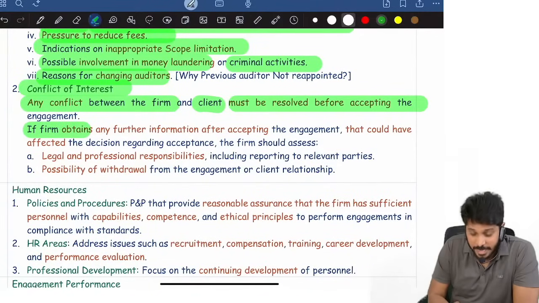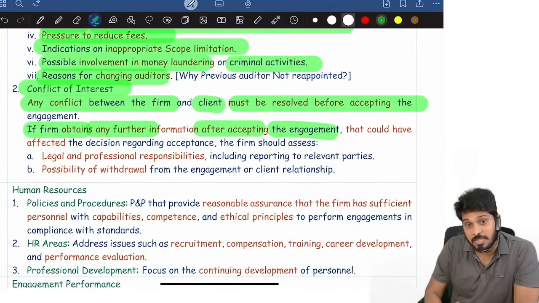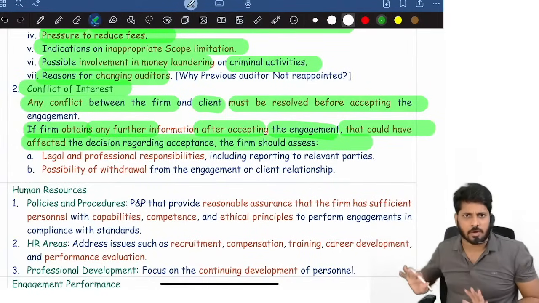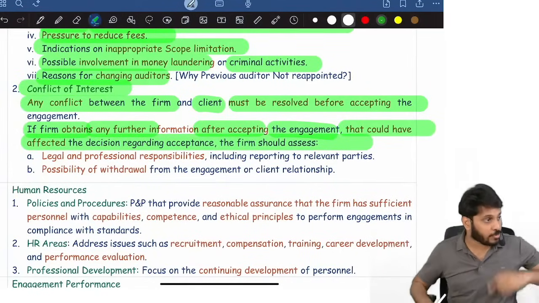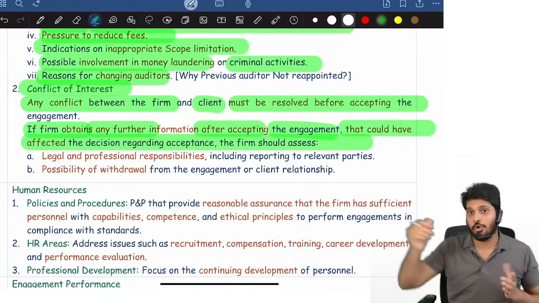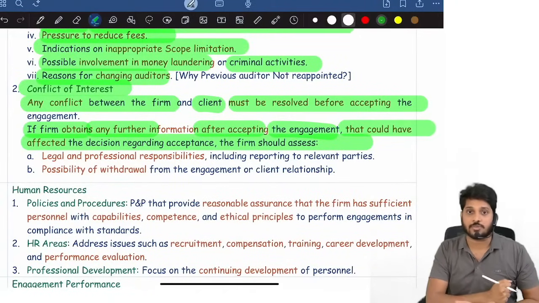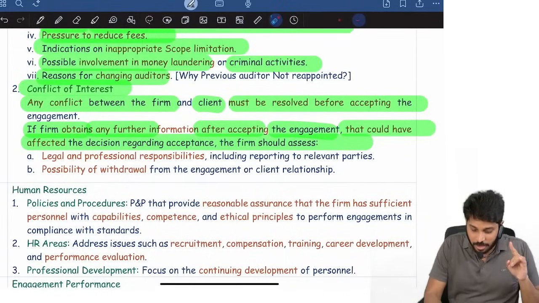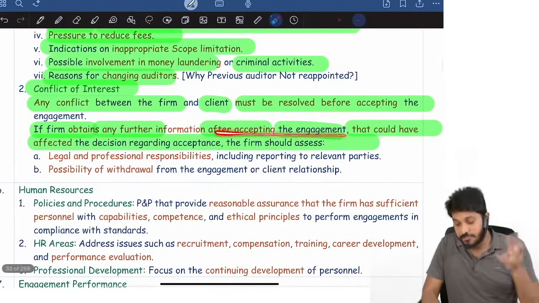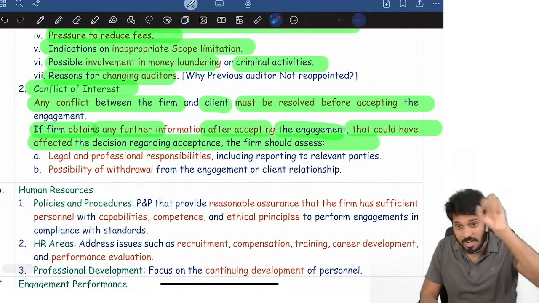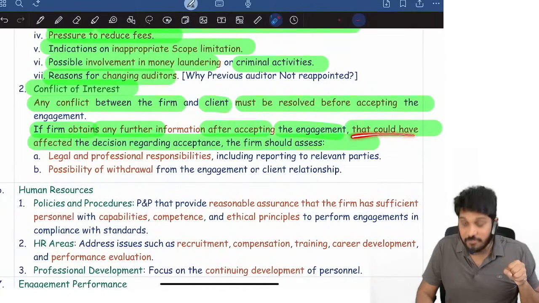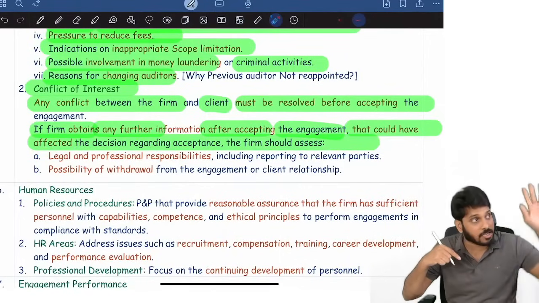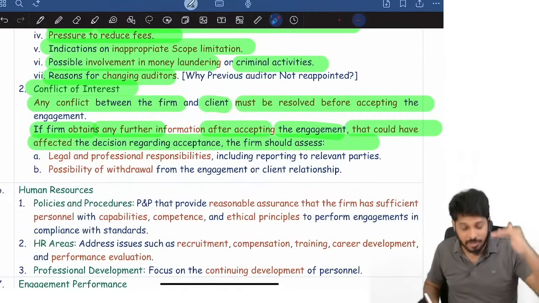If the firm obtains any information after accepting the engagement that could have affected the decision regarding acceptance, you accepted the work now. Later you got to know that in that company your cousin is a director. Oh, if I knew this earlier, I would have declined this work. I would not have accepted. If this kind of situation is there, what kind of information? That information would have affected the decision regarding acceptance. If at all I knew this earlier, I would not have accepted.